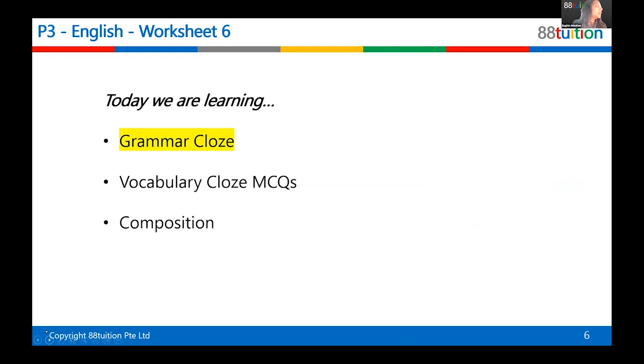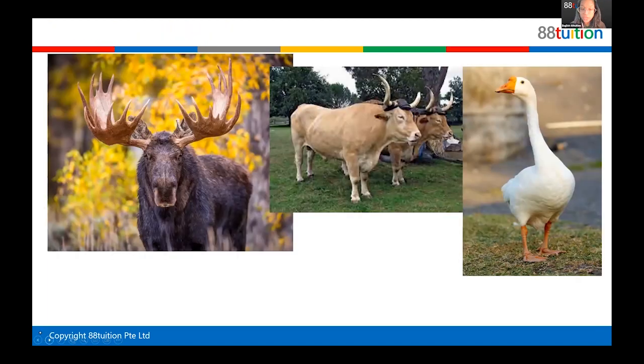But for now, there are 3 animals on this screen. Do you know what this animal is called? I can't see them. You can't see my animals? Something happened. What happened? You're supposed to see my screen. Are you seeing my slides? No, I still don't see it.